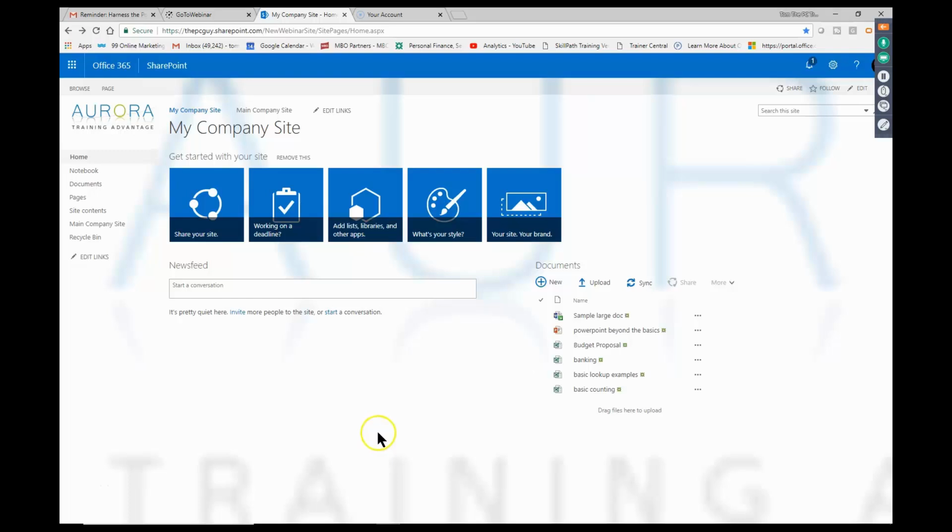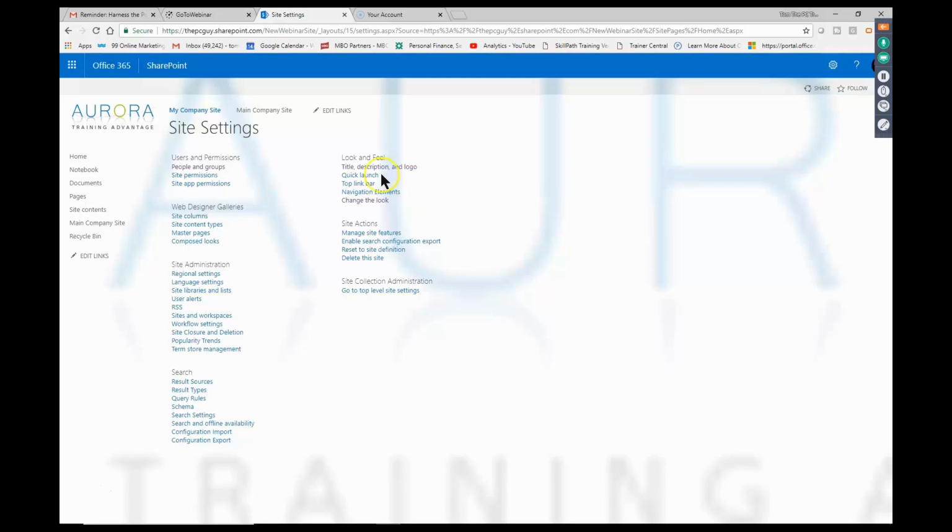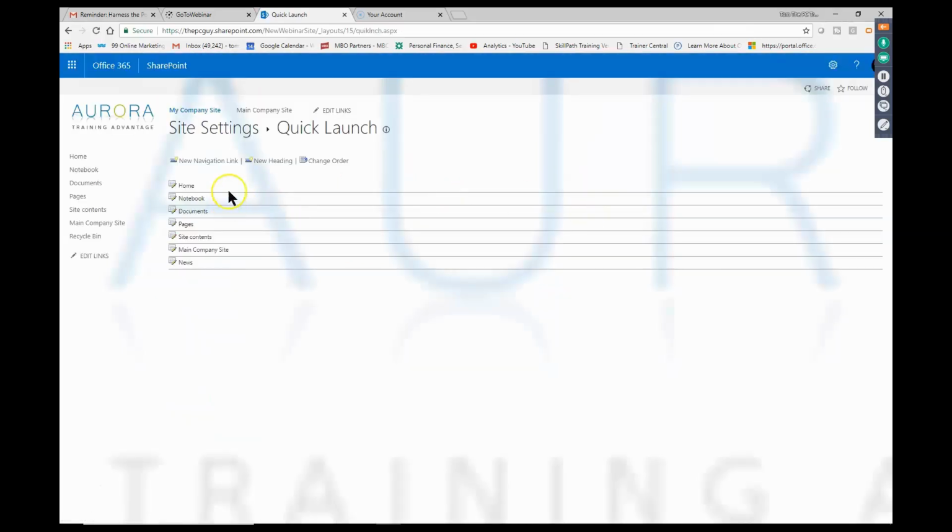Now, another way to manage those is the following. I'm going to come up here and we'll pick on the settings wheel. And then we'll pick on site settings at this time. And then notice how we can get to the quick launch toolbar and the top link bar over there as well. So if I pick on the quick launch, then we can change the links, or we can change the order on this screen. We can add a new one.